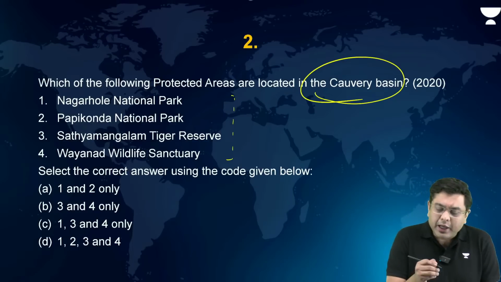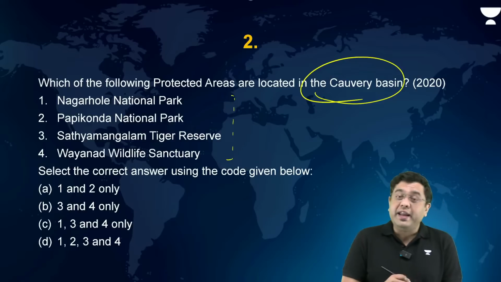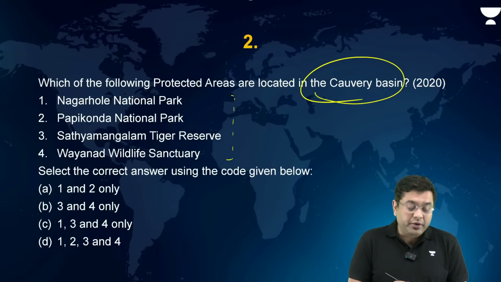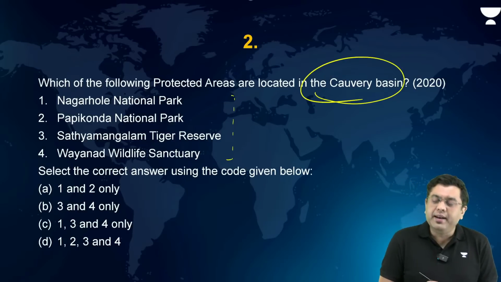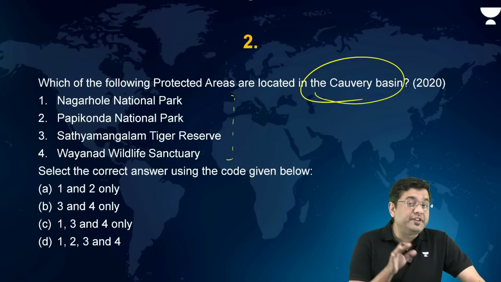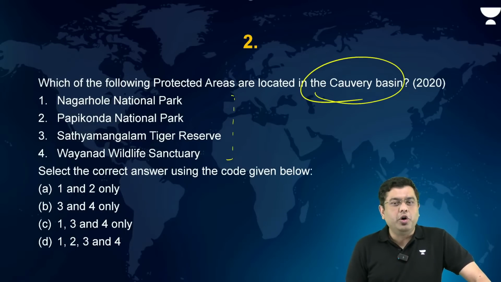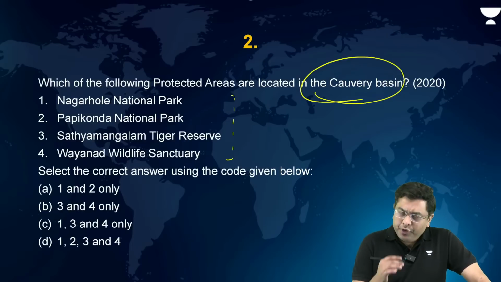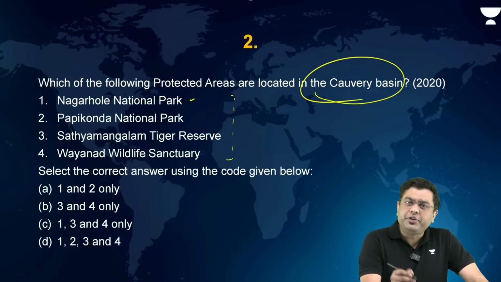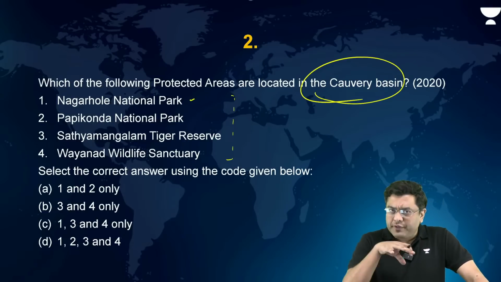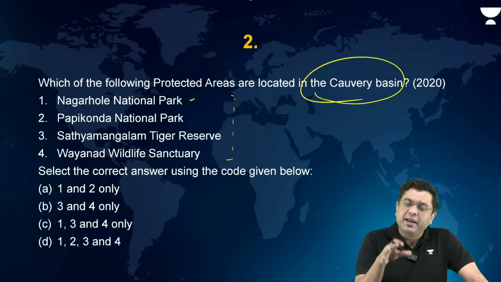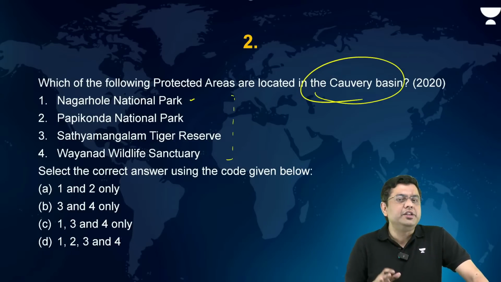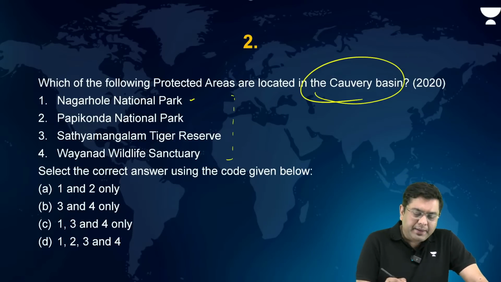So, Nagarhole National Park, Papikonda National Park, Satyamangalam Tiger Reserve, as well as Wayanad Wildlife Sanctuary. Which of them are situated in the region of Kaveri Basin? Now, if you take a look at it, Nagarhole, which is situated to the western side of the Nilgiri Biosphere Reserve, that again lies in the region of the Kaveri Basin, right?